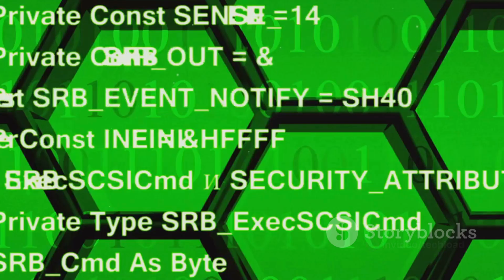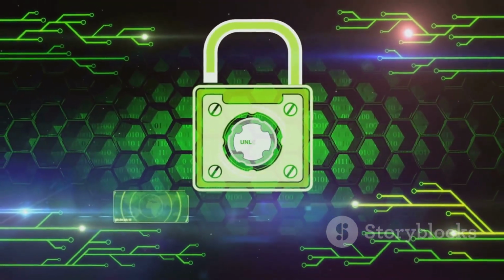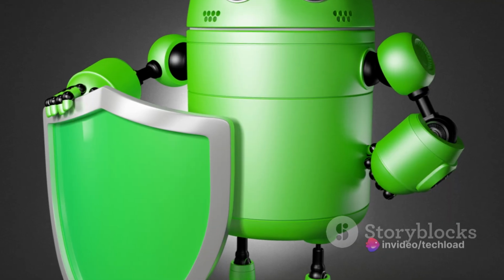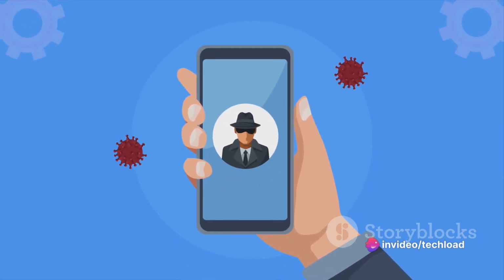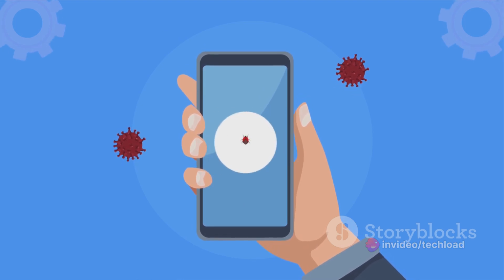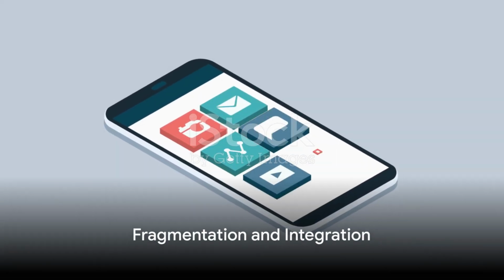Next, consider the security model. iOS is known for its stringent security model, which includes sandboxing apps to prevent unauthorized data or resource access. Android also has a robust security model, but allows more flexibility and customization, which can sometimes result in security vulnerabilities if not managed properly.